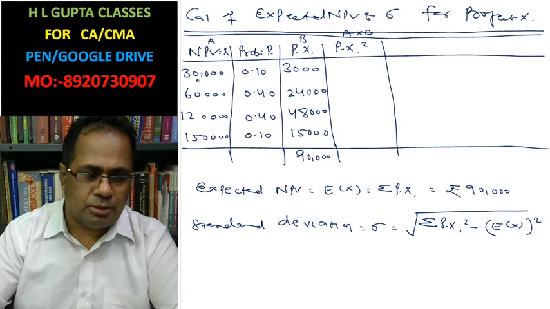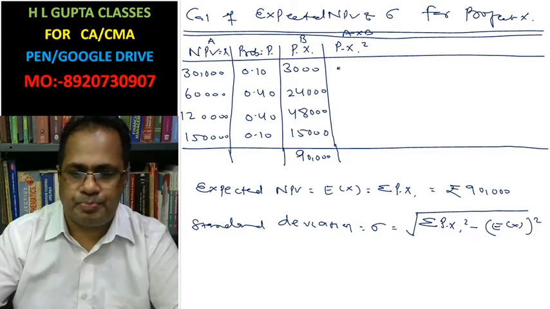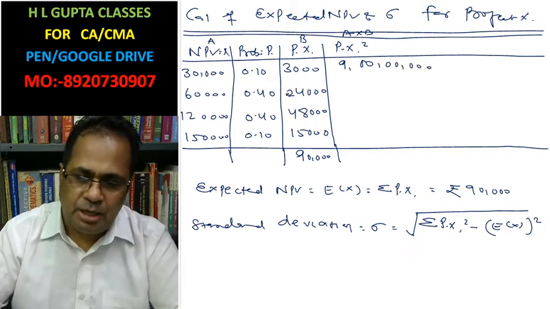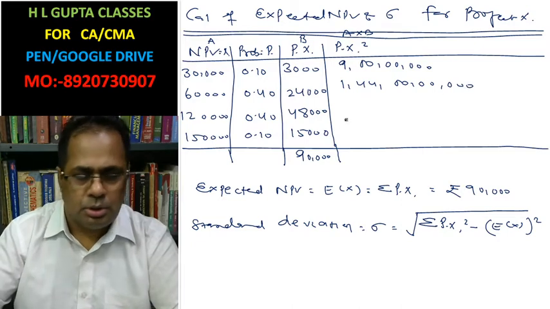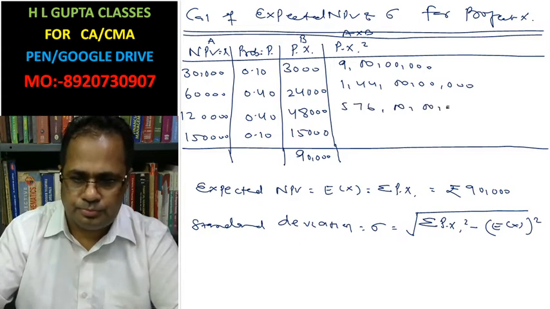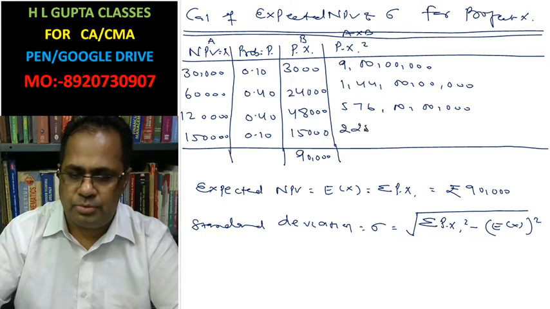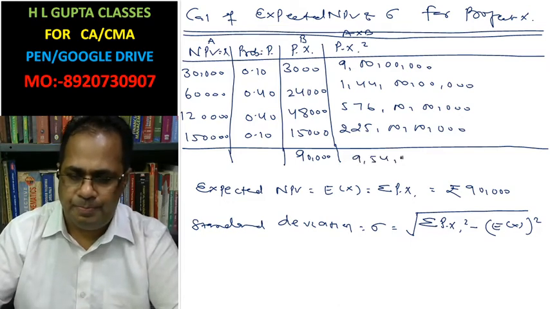Then 3,000 into 30,000 is 9 crore. 60,000 into 24,000 is 1,440 crore. 1,20,000 into 48,000 is 5,760 crore. 15,000 into 1,50,000 is 2,250 crore. Total amount is 954 crore.